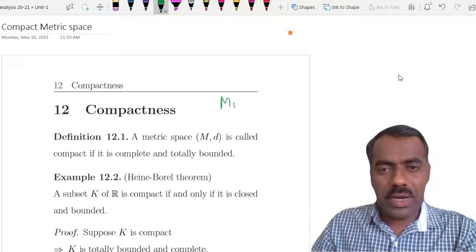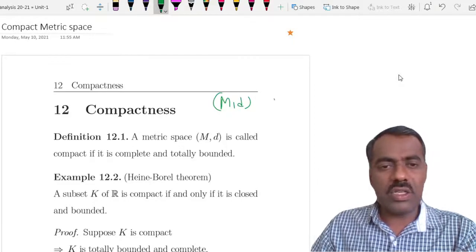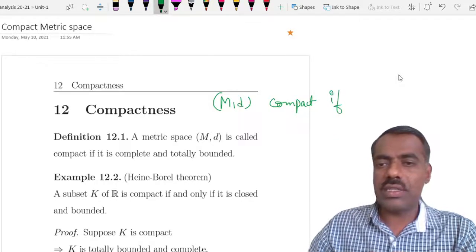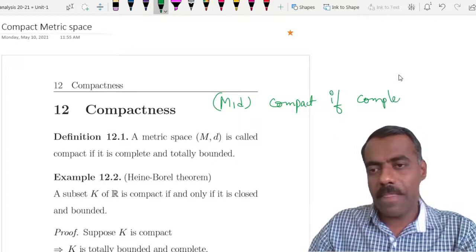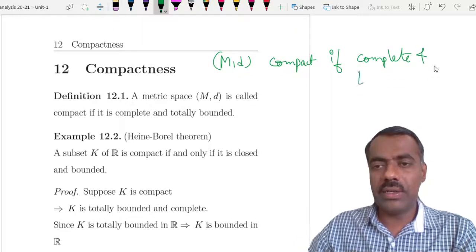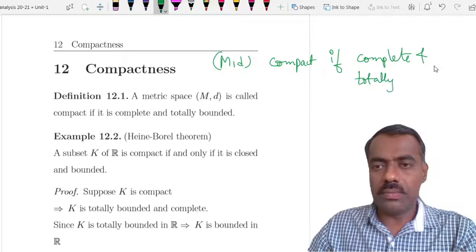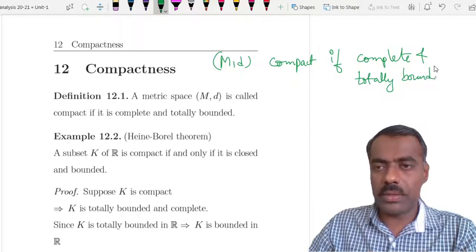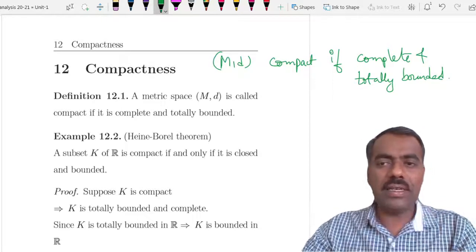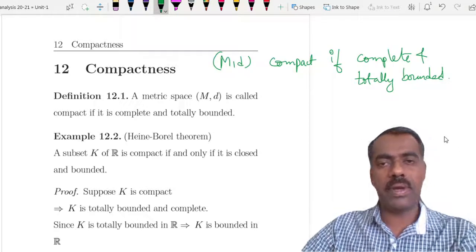So you take (M, d). This is said to be a compact metric space if it is complete and totally bounded. Any metric space which is complete as well as totally bounded is called a compact metric space.